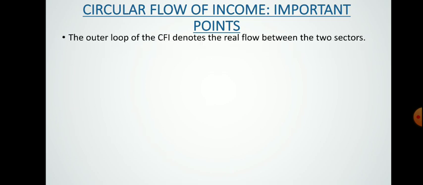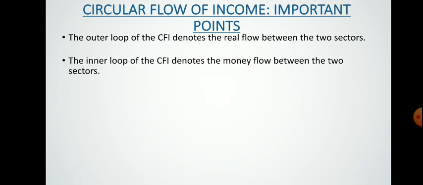The outer loop of this CFI, that is circular flow of income, denotes the real flow. If you remember, in the diagram, initially the factor services were provided by the household to the farms, and then goods and services were supplied by the farm to the household. So that outer loop denotes the real flow between the two sectors, whereas the inner loop of the circular flow of income denotes the money flow between the two sectors.